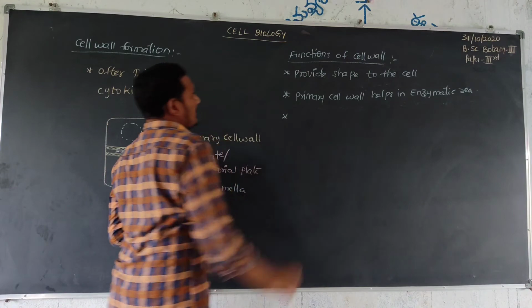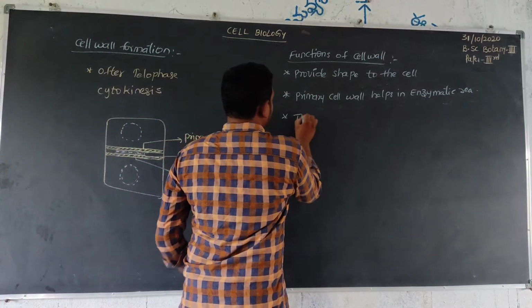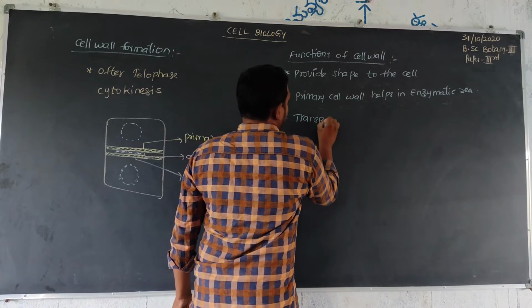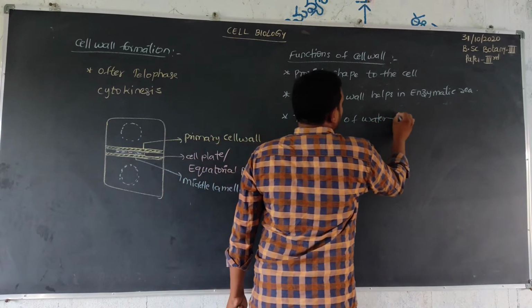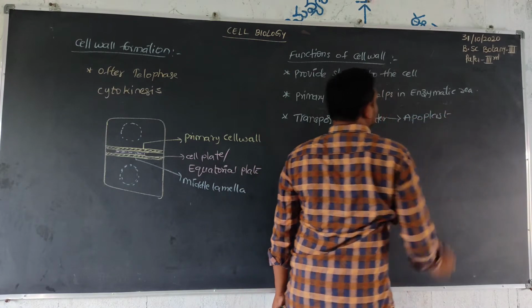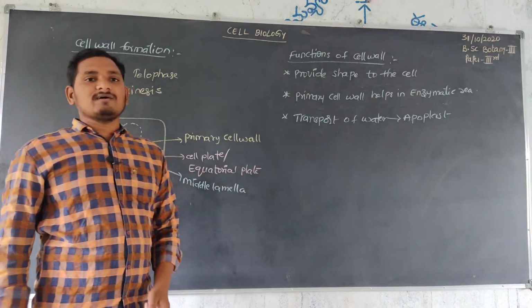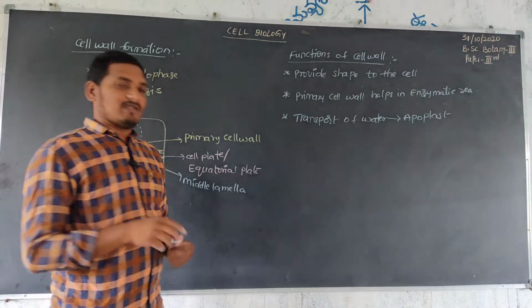Next, the cell wall helps in transport of water by the process of apoplast. Apoplast is nothing but movement of water in the cells using only the cell wall.